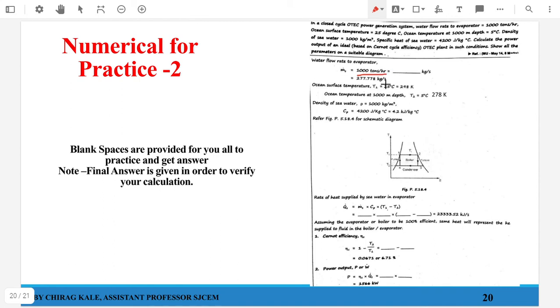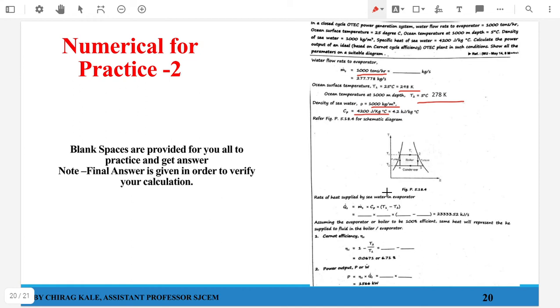What is the conversion factor over here? It is quite simple. Your tons is into 10 raised to 3, your hour is 60 into 60, that is 3600. You have to just do it and you will be getting this value. Okay, the temperature of the ocean is 25 degrees Celsius, that is 298. Okay, the cold water temperature is around 278 Kelvin, that is 5 degrees Celsius. Okay, the density of the water is given as 1000, Cp is given as 4200 joules per kg Kelvin. Okay, and what has been asked is we have to find out output power.